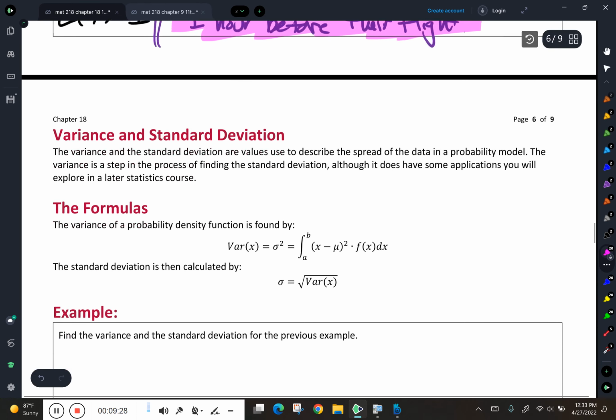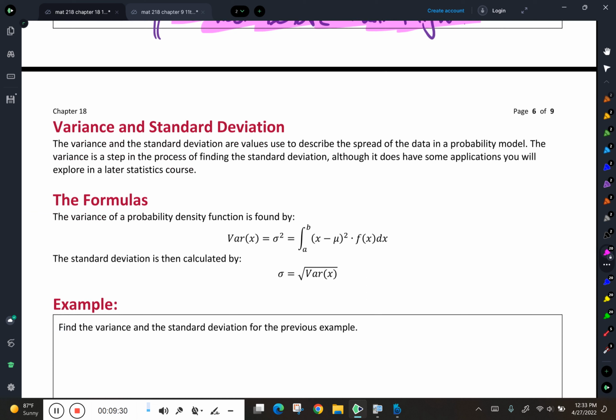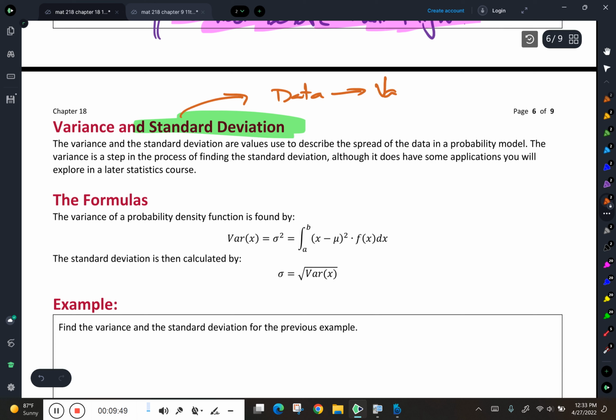Okay? Now, if we can find a mean, an average, we also want to be able to find a standard deviation. Remember, we want to talk about how things are spread out. Just like when we did standard deviations by hand, technically, the process to find the standard deviation is you have to take your data and turn that into the variance and then turn that into the standard deviation.